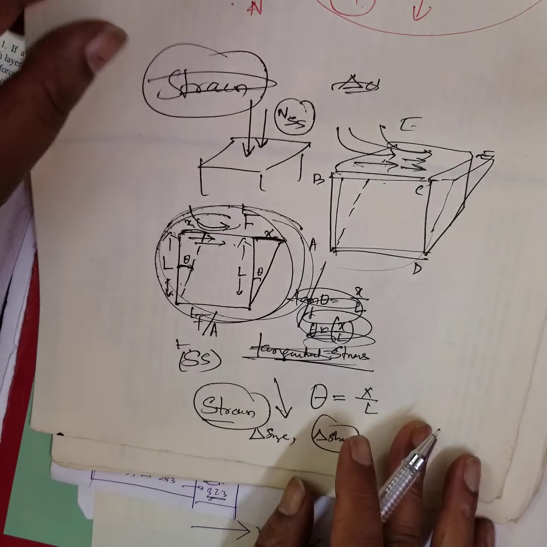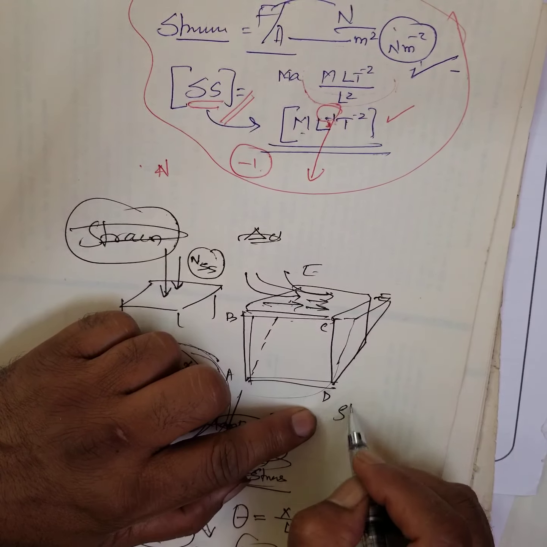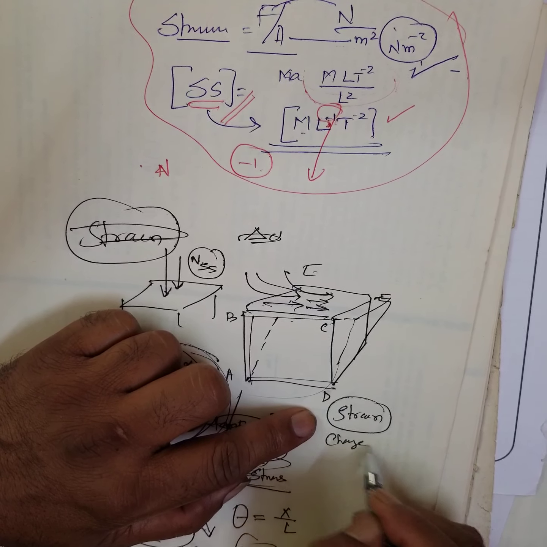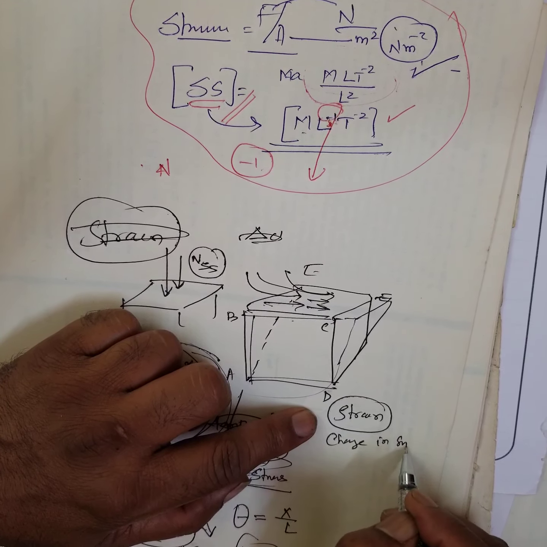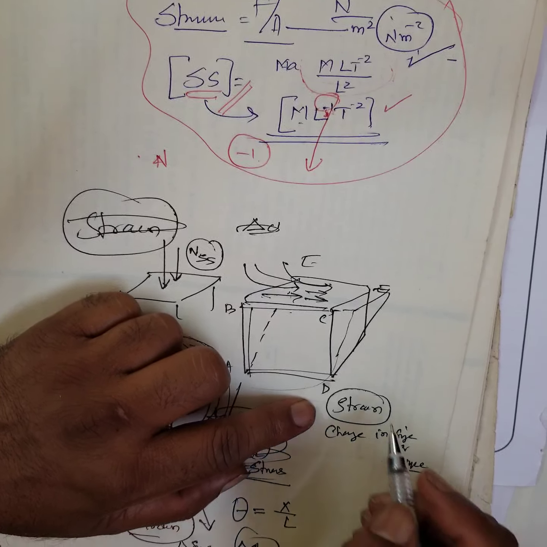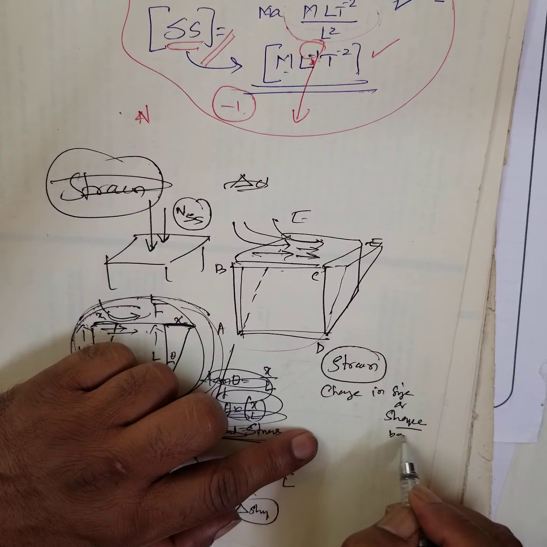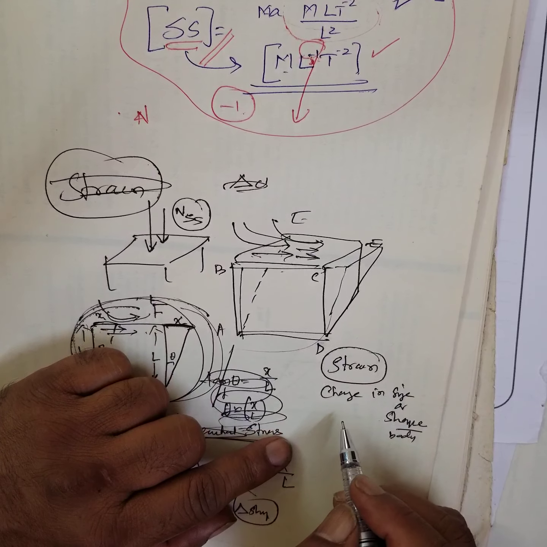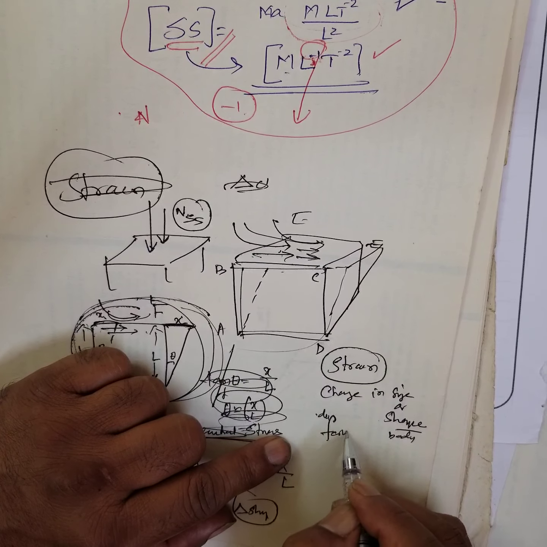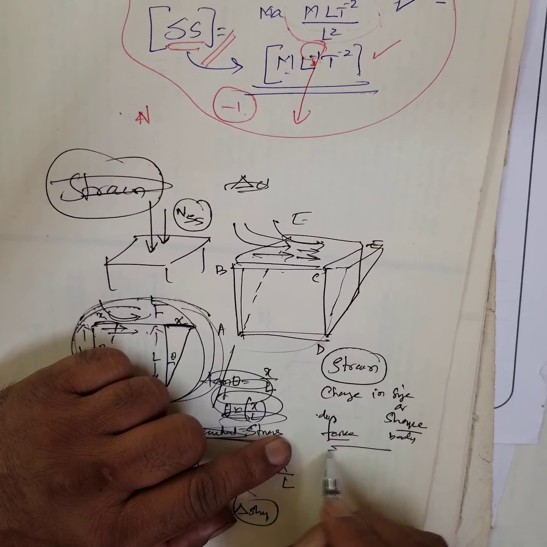Why does it change? Because of the deforming force. Therefore, strain is the change in size or shape of the body due to the deforming force. That means deforming force or forces produce strain.